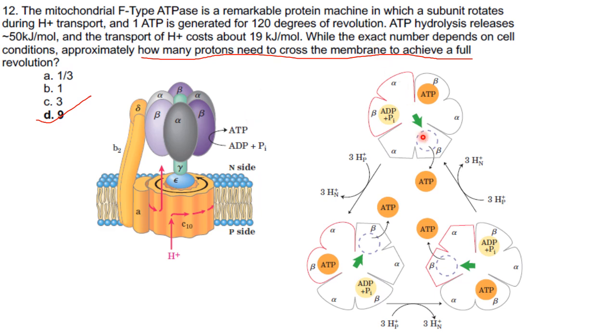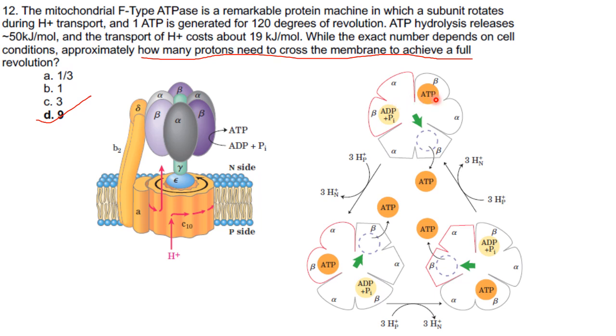Now what will be the first step in this rotation? First, ADP plus Pi will bind to the beta ADP conformation. That will change the conformation of beta and it will get converted to the beta ATP form, which can bind ATP.